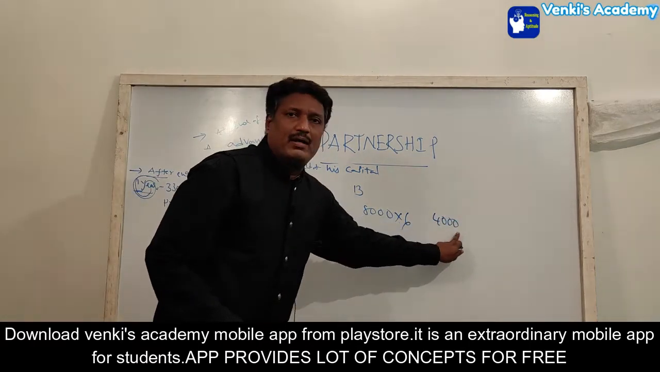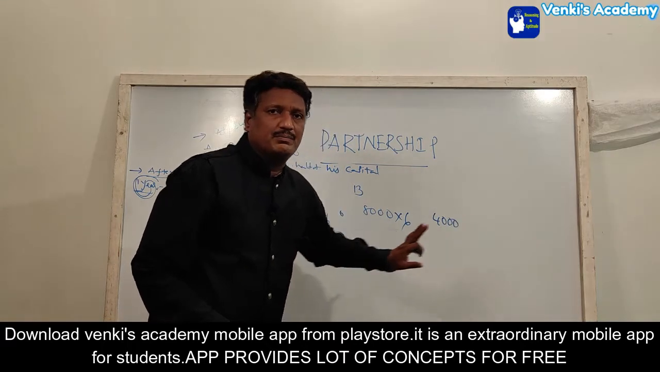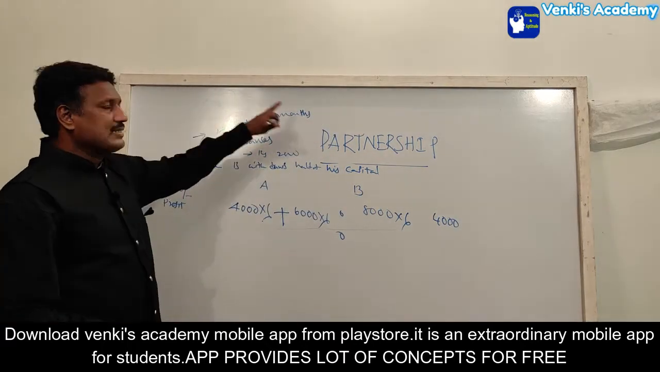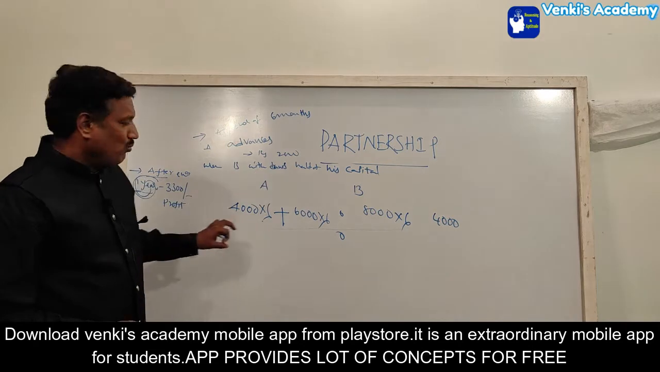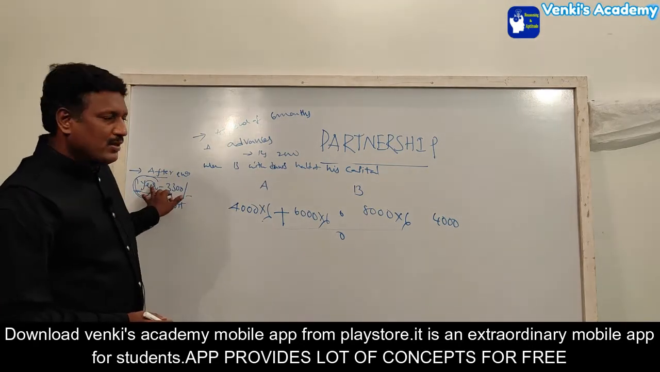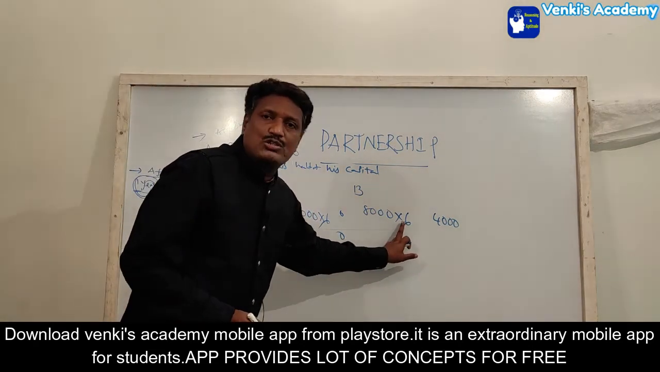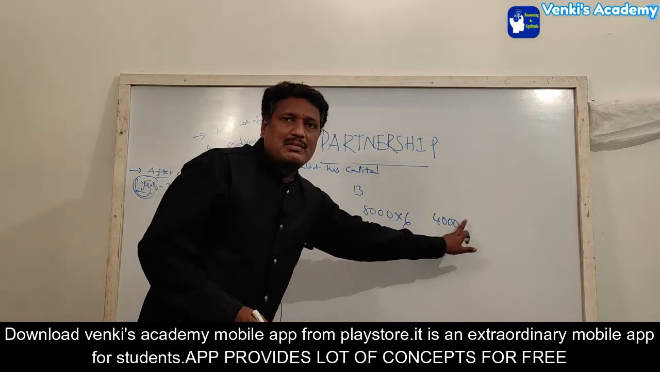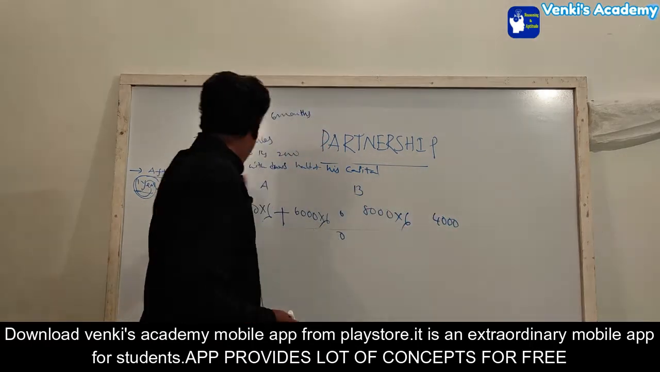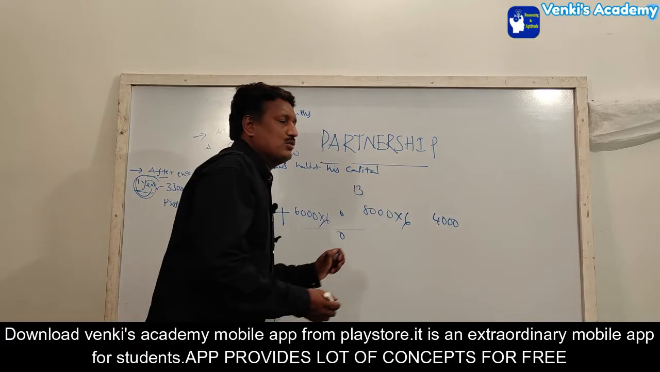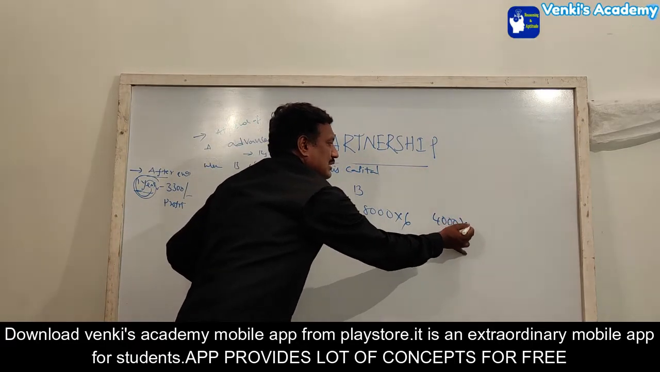Here, into the time period, how much time period do we have to put? Overall the business is for 1 year. So within the span of 1 year, here it goes 6 months. So the remaining time is 1 year minus 6 months, which means the remaining 6 months only. So we have to put 6 months here, 4,000 into 6.